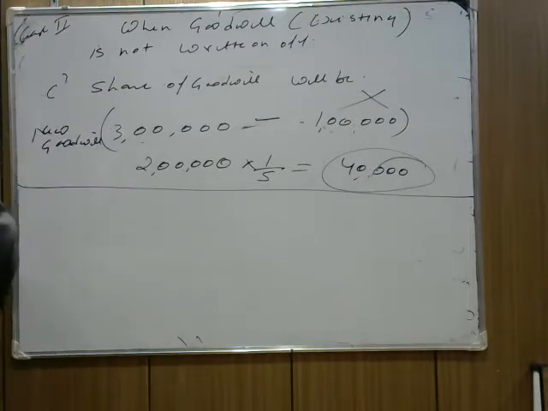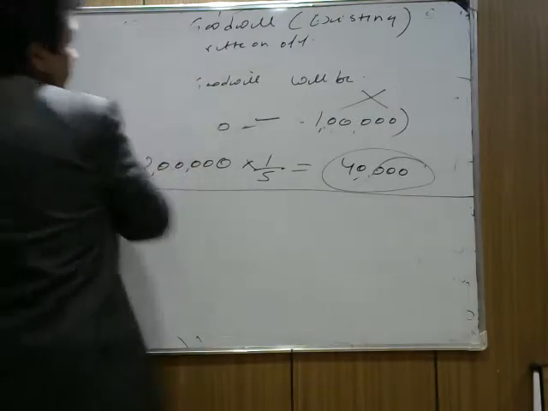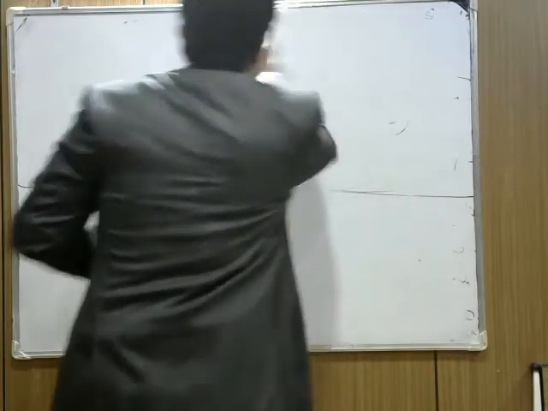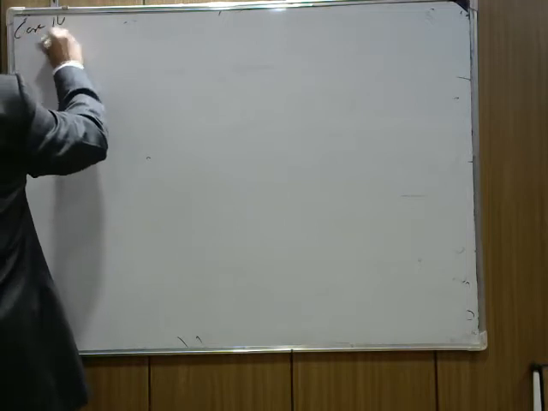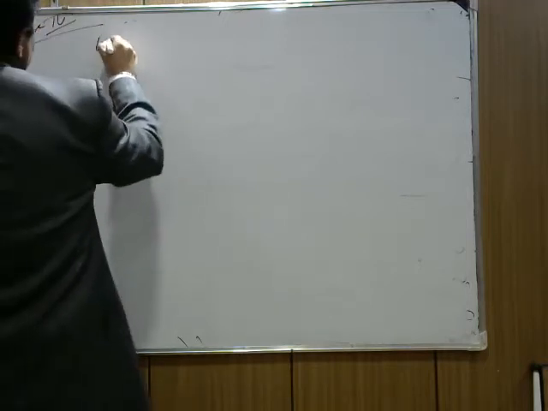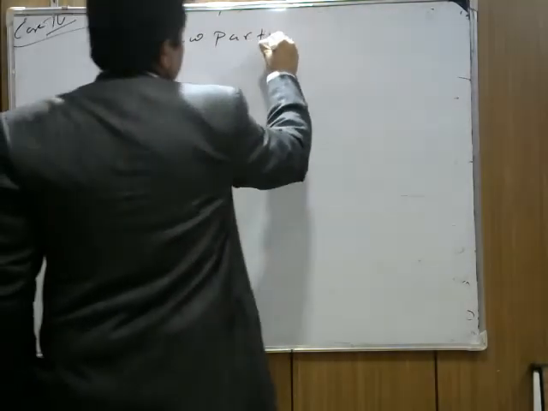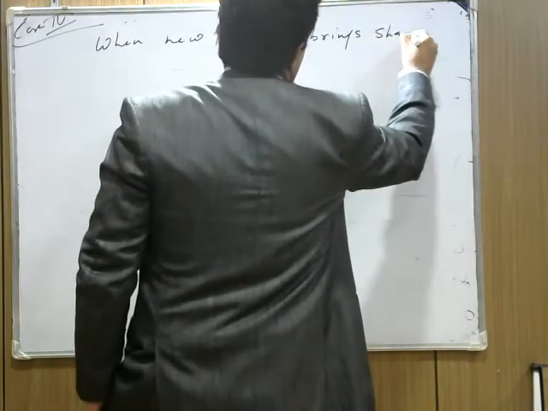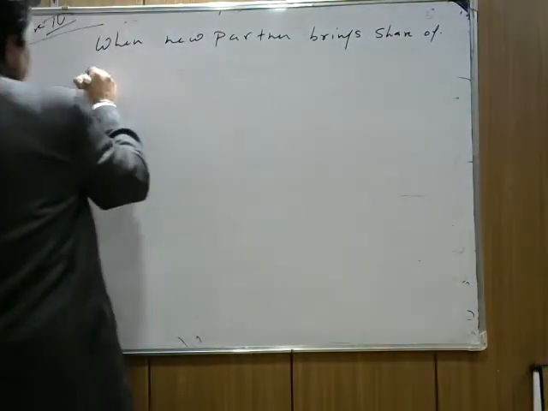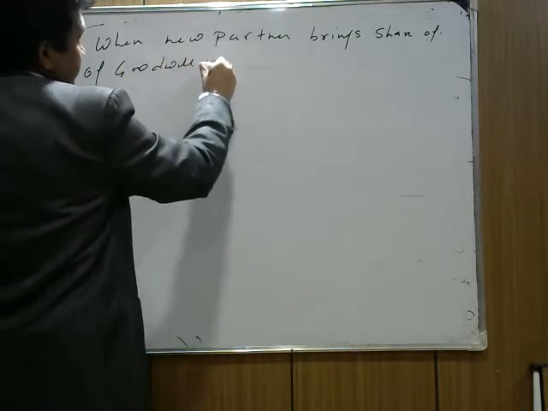Okay. The question says, case 4 now. Case 4: when the new partner brings his share of goodwill in cash.